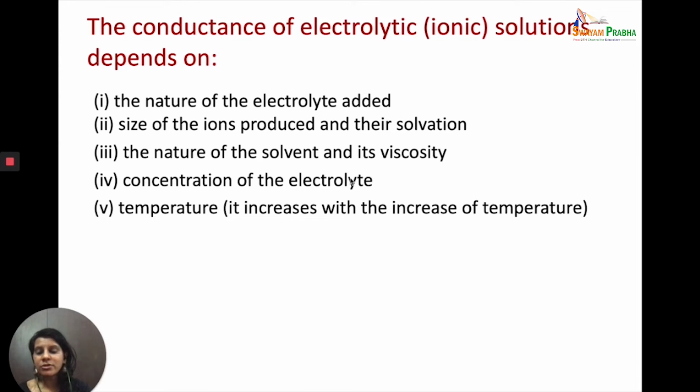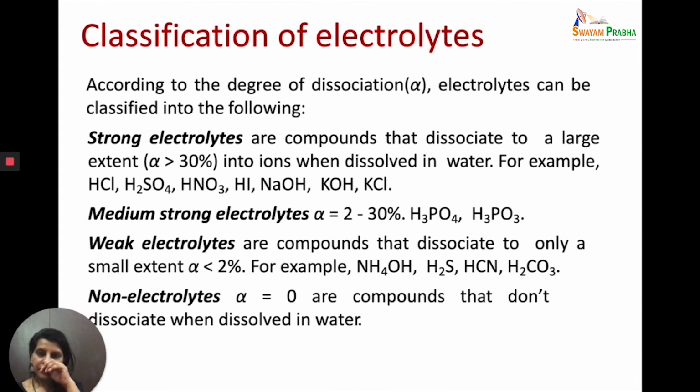What is the concentration of the electrolyte? The conduction also depends upon the concentration of the electrolyte, and we already know about the temperature. We are going to talk about these variations and the dependence as we proceed. But before we do that, we need to look at the classification of electrolytes. Are all electrolytes conducting electricity to the same extent? No. There are some electrolytes which will conduct electricity to a larger extent as compared to the others.